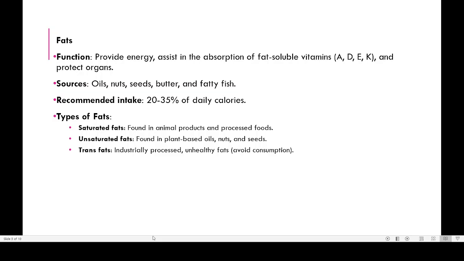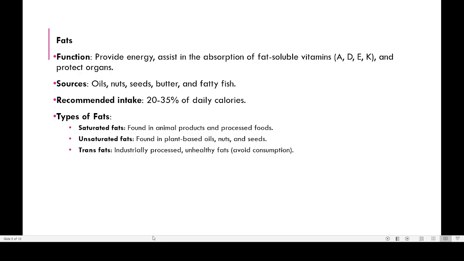Most of our vegetable oil, nuts, seeds, butter and fatty fish all contain a lot of fat, especially the polyunsaturated fat.